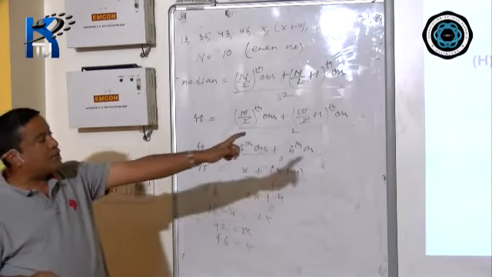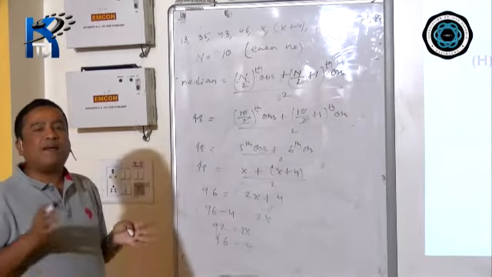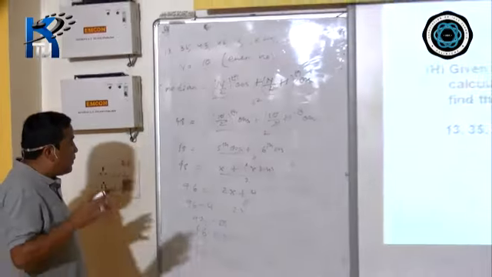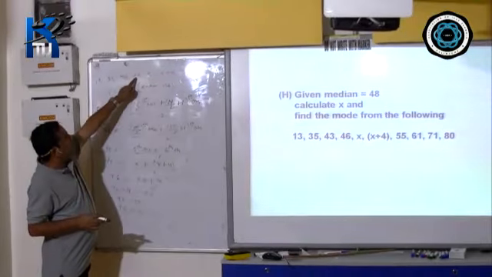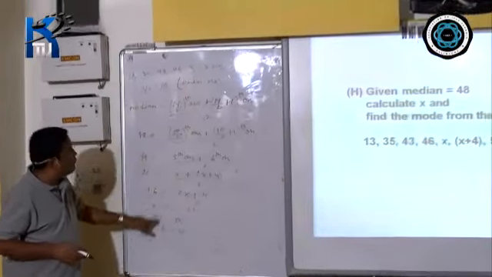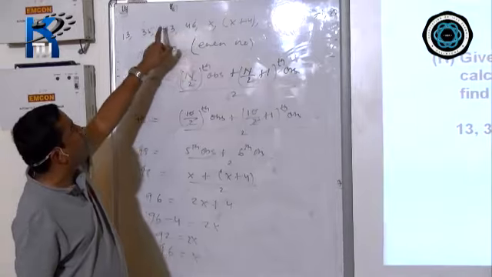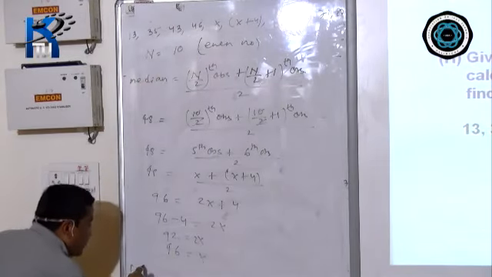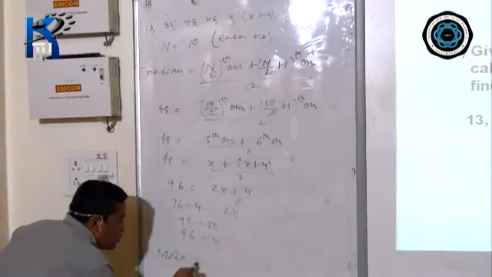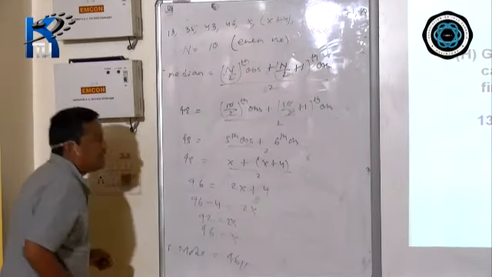After that, in the next question, you have to find out the mode. Mode means the maximum repeating number. A maximum repeating number means one more 46 is there. You also got 46. That means here in this question, 46 is the only number repeating 2 times. So therefore, your mode is also 46.